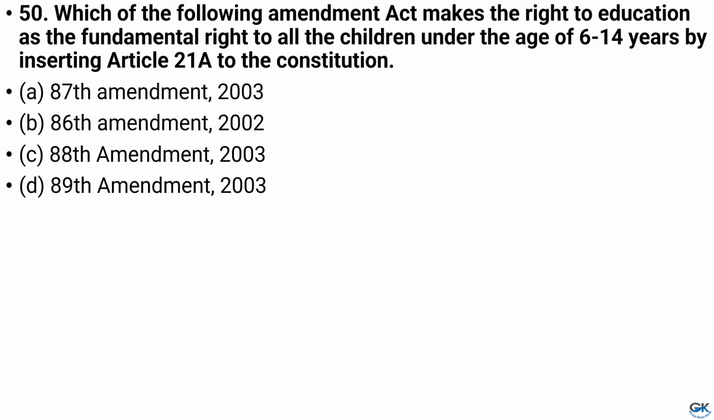Question number 50. Which of the following amendment act makes the right to education as the fundamental right to all the children under the age of 6 to 14 years by inserting Article 21A to the Constitution? And the answer is option B, 86th Amendment 2002.